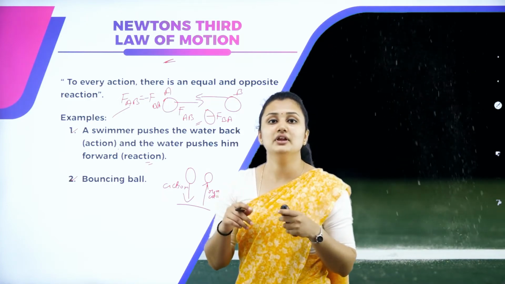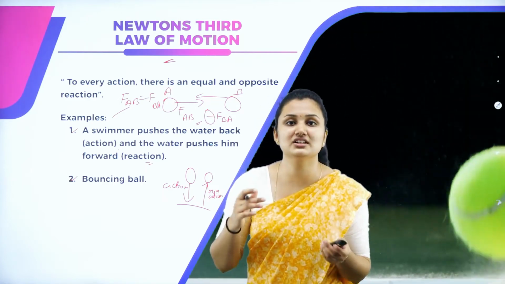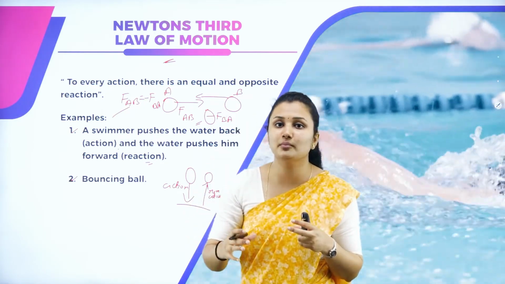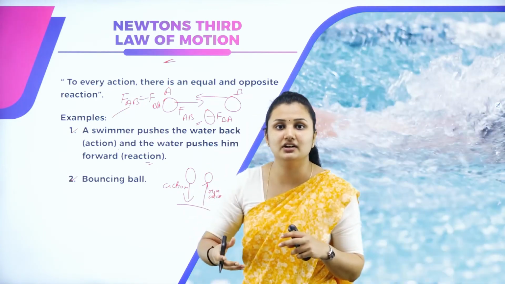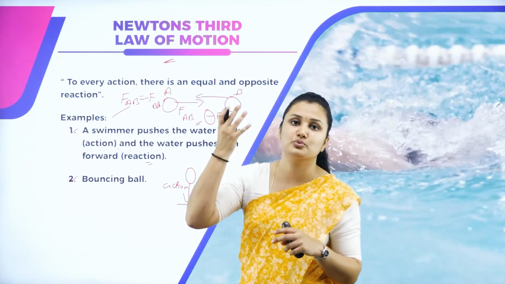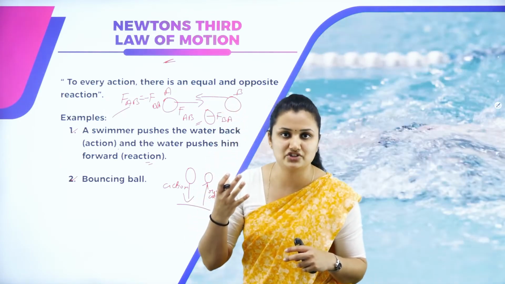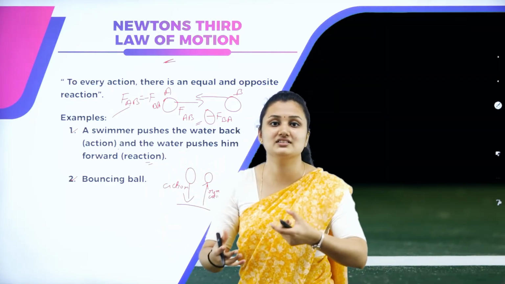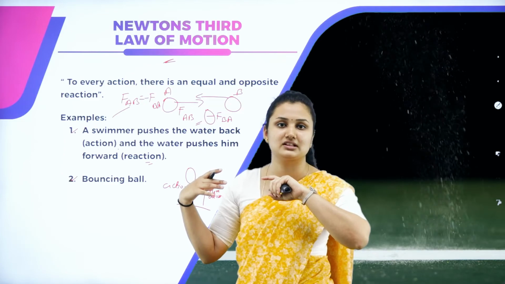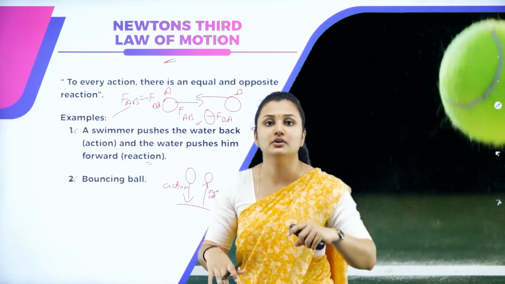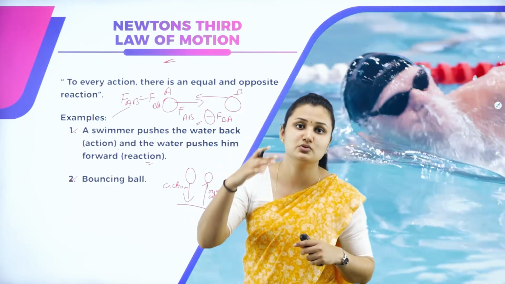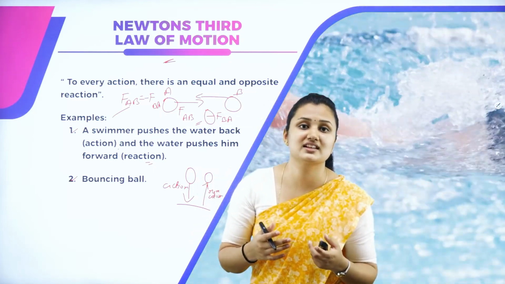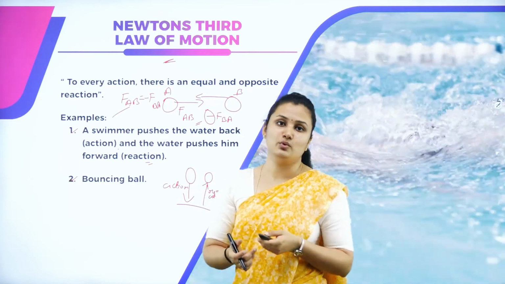Third law: for every action, there is an equal and opposite reaction. For example, the bouncing of a ball. When you bounce the ball, that is the action. In return, the ground applies a force that pushes it back. That is the reaction. You always need two objects to describe this law: a ball as well as the ground, or a swimmer as well as the water. With these two objects, we describe Newton's third law of motion.